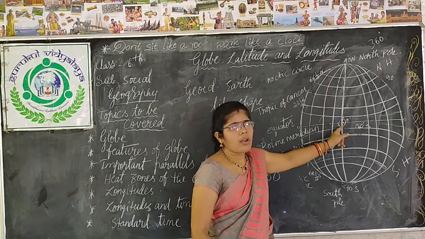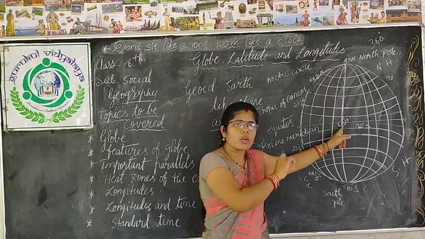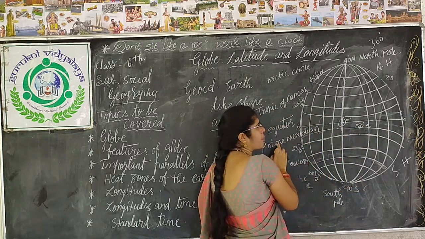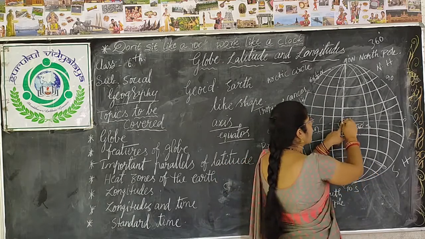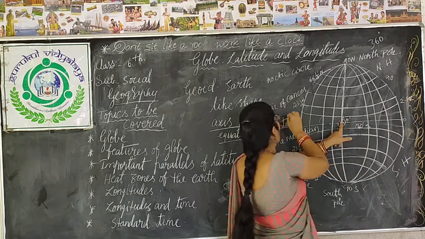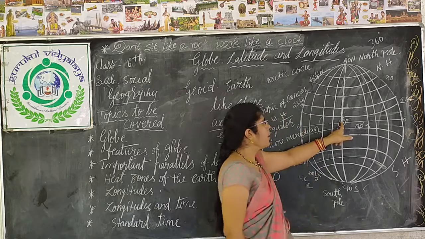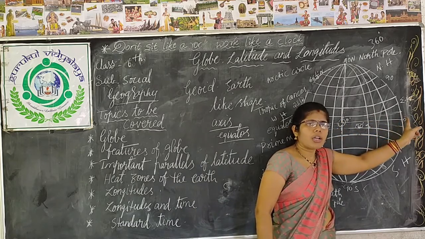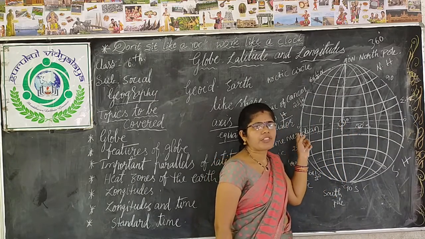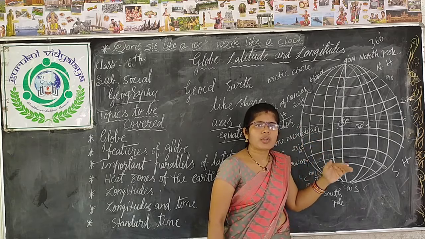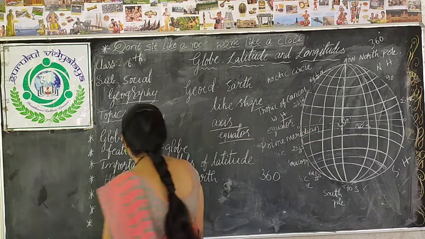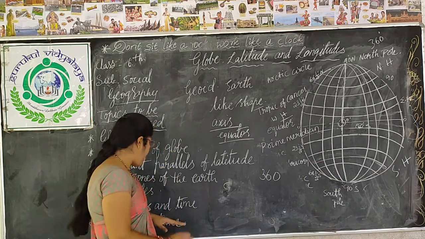This prime meridian also divides the earth into 2 equal halves, called the eastern hemisphere and the western hemisphere. From the prime meridian to the right side is called the eastern hemisphere, and this is called the western hemisphere. From here, 180 degree longitudes are in the eastern hemisphere, and 180 degree longitudes are in the western hemisphere. The total number of longitudes is 360. Did you understand, children?